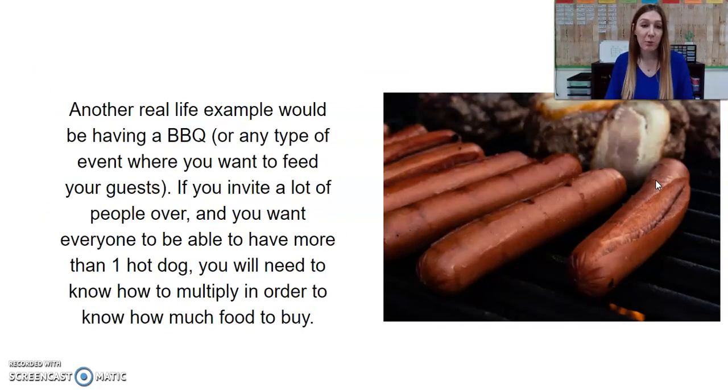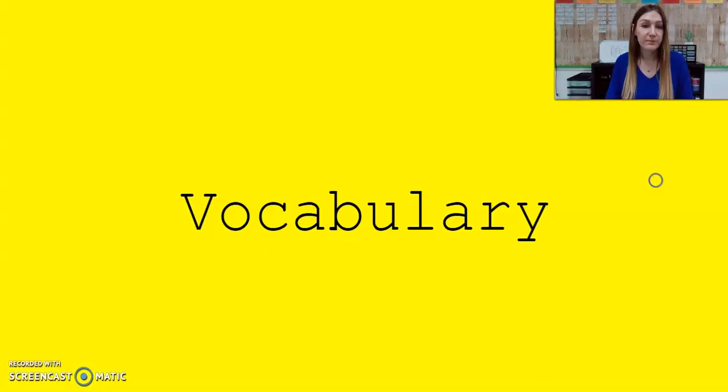Another real-life example would be having a barbecue or any type of event where you want to feed your guests. If you invite a lot of people over and you want everyone to be able to have more than one hot dog, you will need to know how to multiply in order to know how much food to buy.